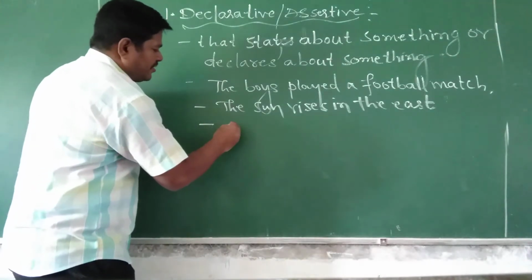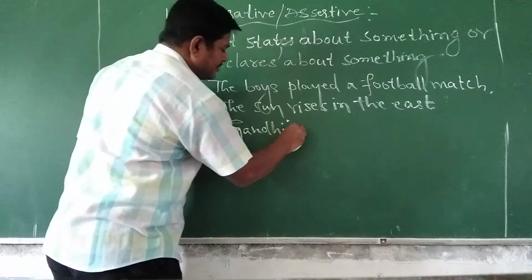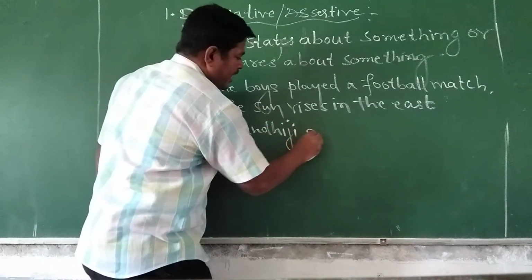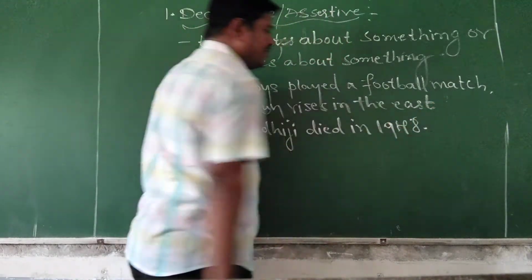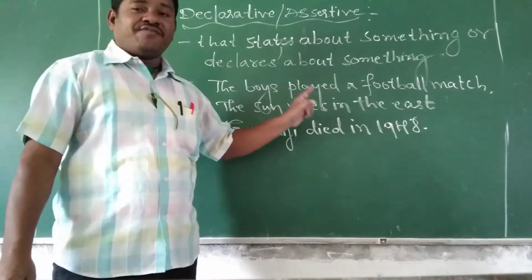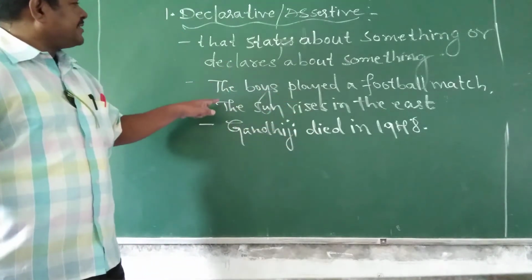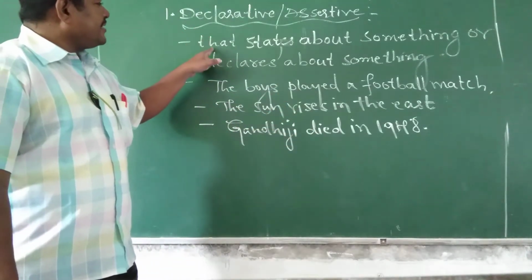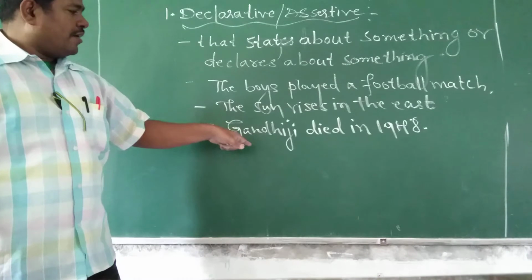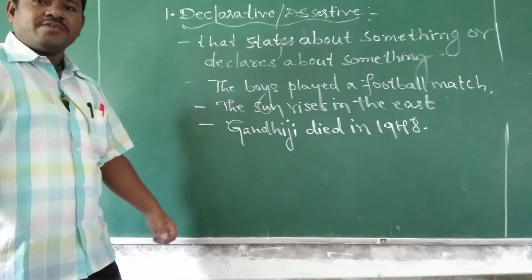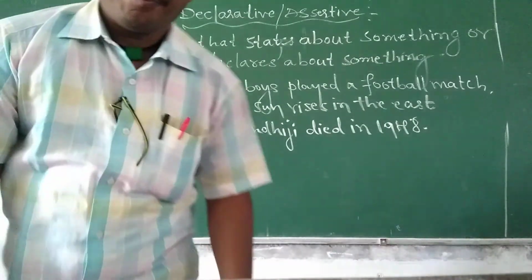Okay. And further it says Gandhiji died in 1948. Okay, it declares that Gandhiji died in 1948. It is true, right? So the meaning is: a sentence that states something or declares something is called a declarative or assertive sentence. You can quote many examples here, okay, that you can do at home.